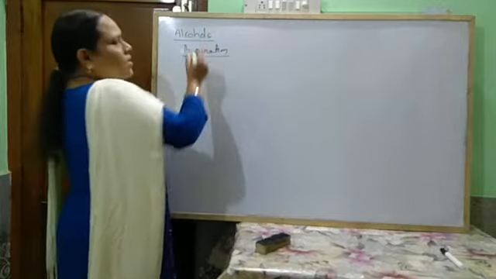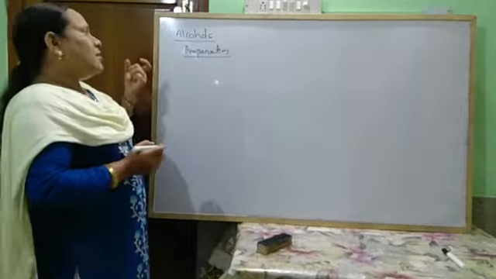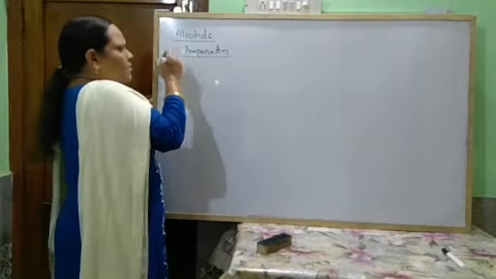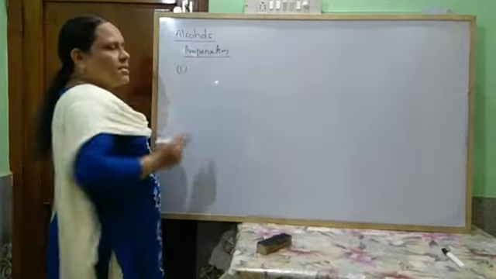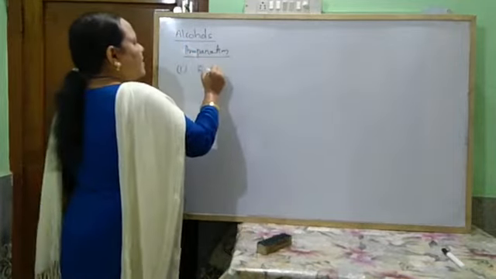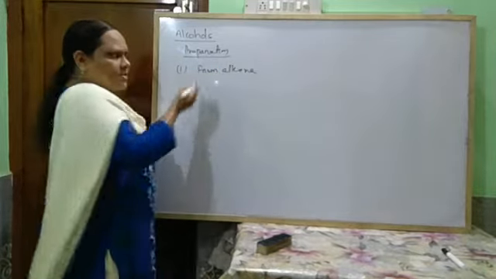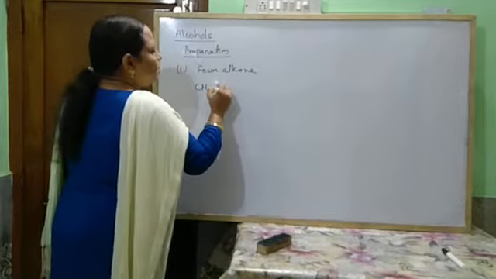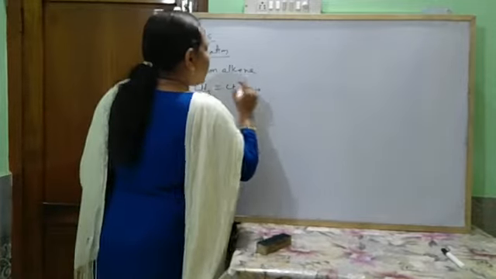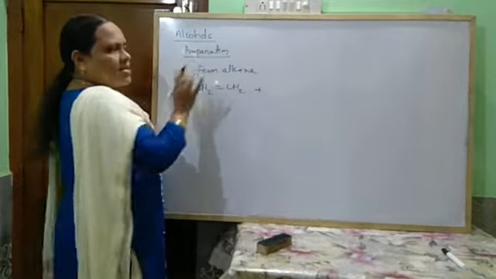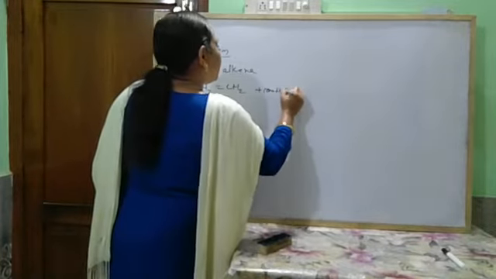Next come to their methods of preparation. This alcohol can be prepared by different methods, and for quick revision I am just going to give all the points quickly. First, from alkene. Just by giving an example, CH2=CH2, ethene, cannot be directly converted to alcohol. First an alkene reacts with concentrated sulfuric acid.